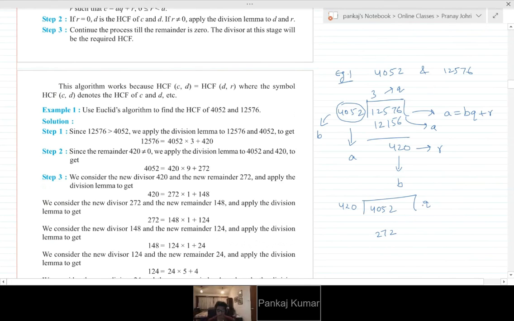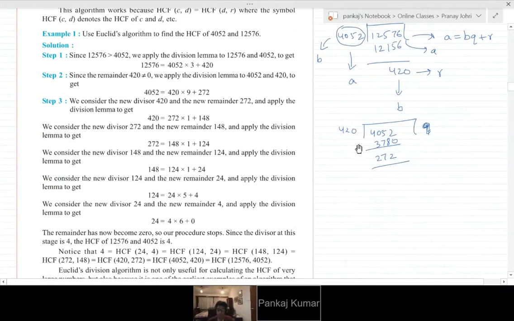What was the number? 9. And what was the number? 3,780. Now again repeat this step. So what would be A, B? So 420 would be A and 272 would be B. Great. So repeat it now.